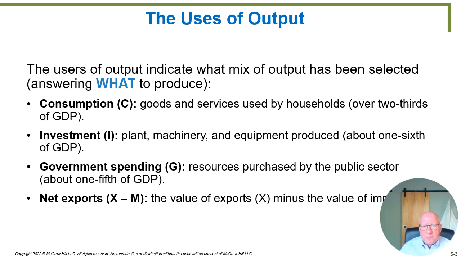The third major category of spending is government spending, which we're going to abbreviate as G in parentheses there. So these are resources purchased by the public sector. This is not total government expenditures, and this causes a little bit of confusion. Expenditures are the total amount of checks governments write. But a big bunch of those checks are checks like for Social Security, where the government does not actually buy food, groceries, housing, or anything else for older people. They send them a check.